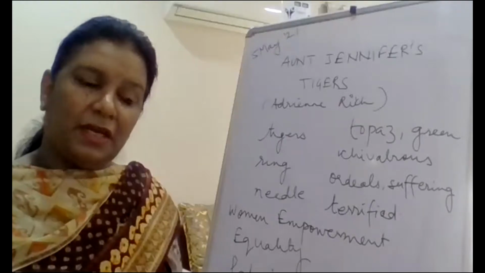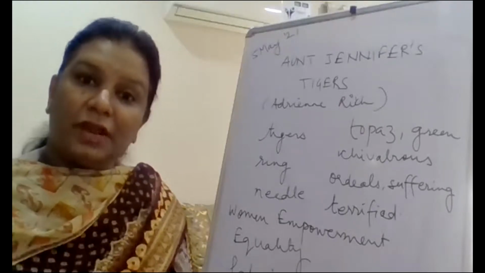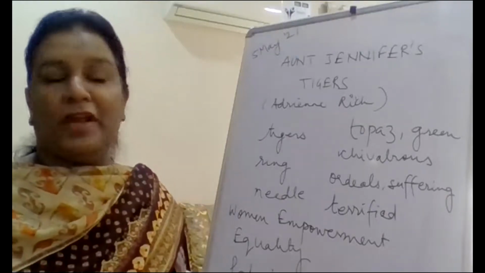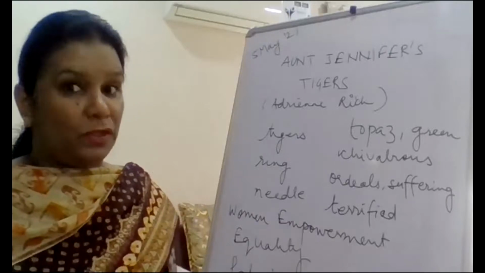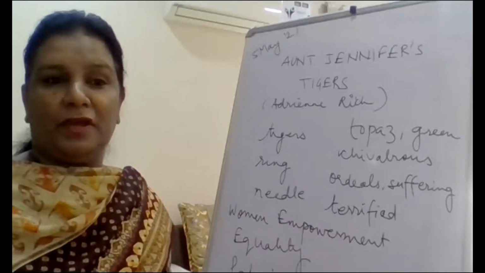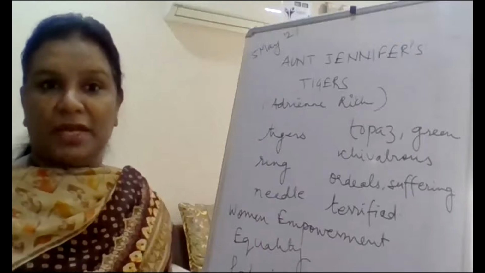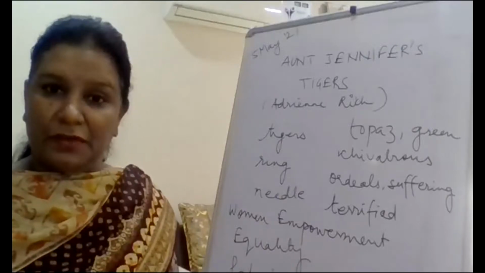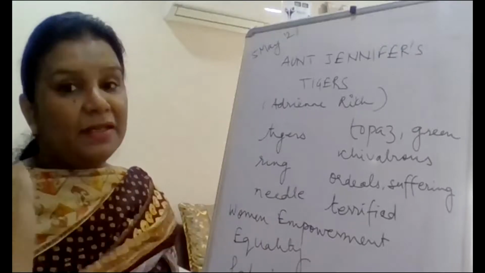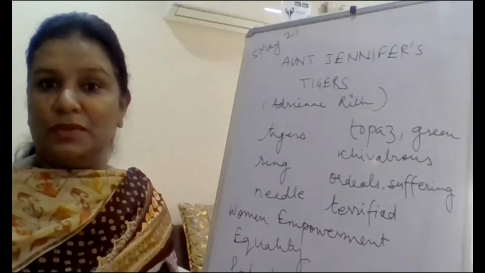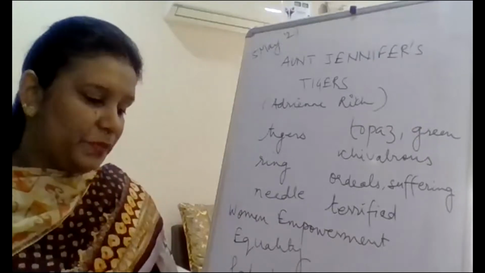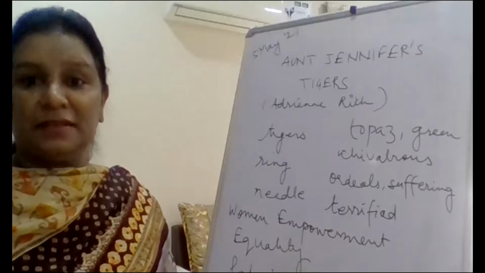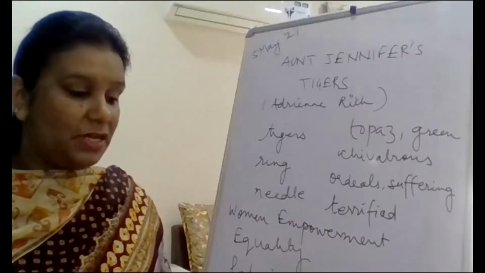Naturally here, it is a creature everyone is afraid of and looks at with great awe. And the way they walk, that confidence, that strength, the courage that they have. And see, Aunt Jennifer desiring that. Yes, she wants that courage. She wants that respect. So the words that she has used help us to understand the tigers even better.